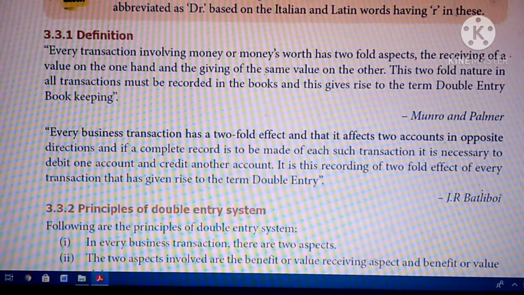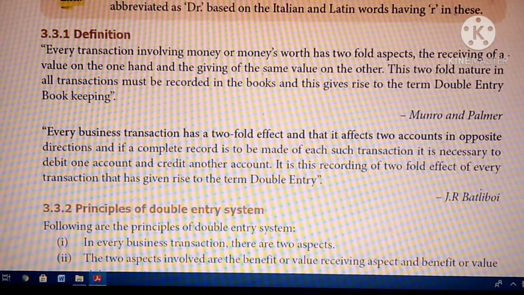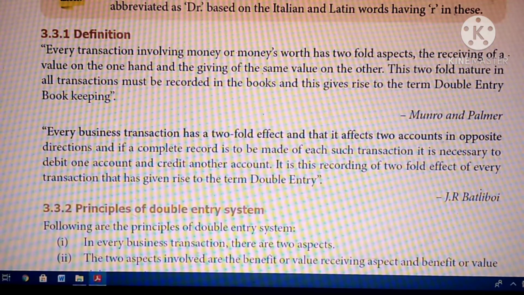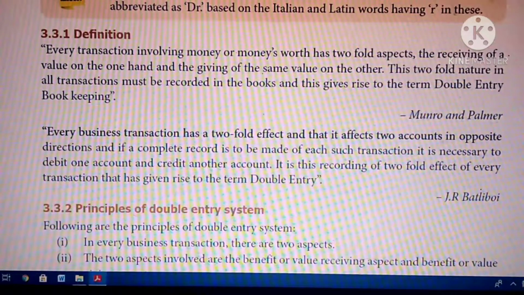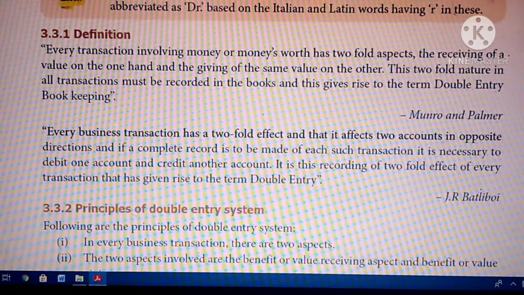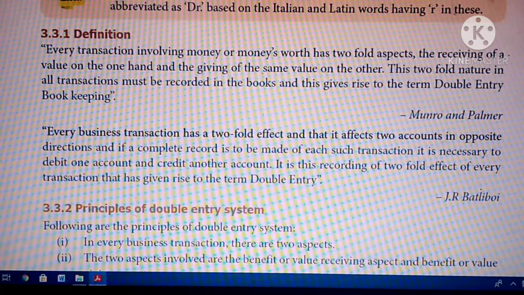Another definition is given by J. R. Batliboi. Every business transaction has twofold effect and it affects two accounts in opposite directions. And if a complete record is to be made of each such transaction, it is necessary to debit one account and credit another account. So every business transaction has twofold effect. It affects two accounts in opposite directions. That means receiving and giving are in opposite directions.